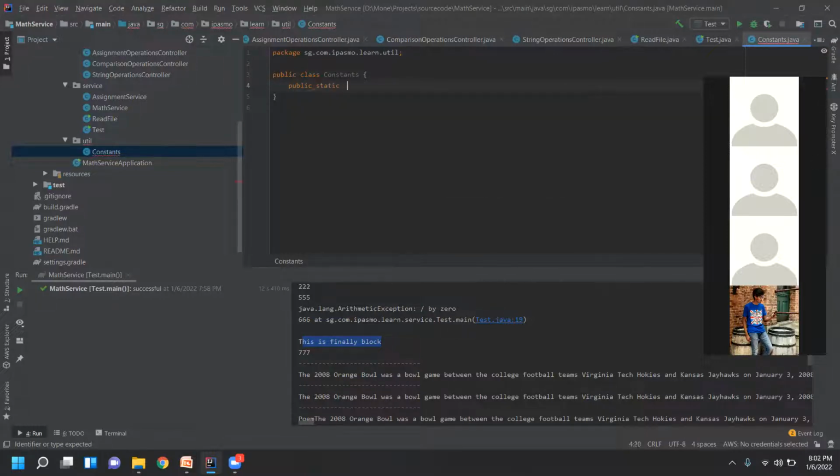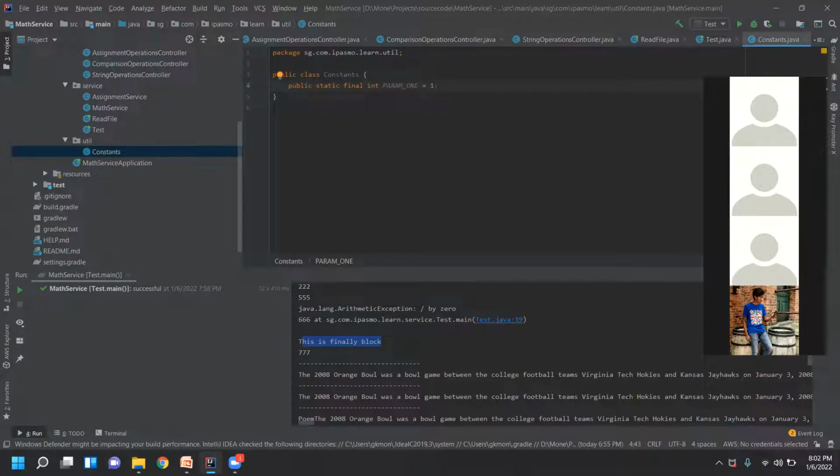Then final, and then the name of the parameter, param underscore 1. I give some default values like this, and this one should be of type int. Why is it showing red color here? Semicolon. Perfect. So we'll give a semicolon.